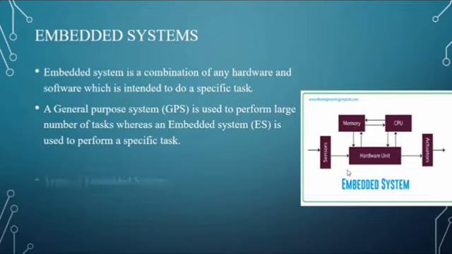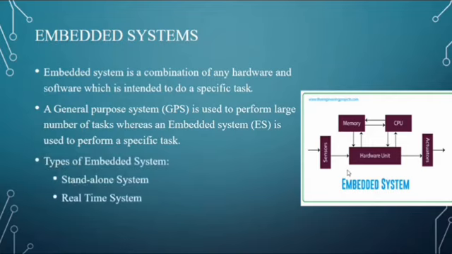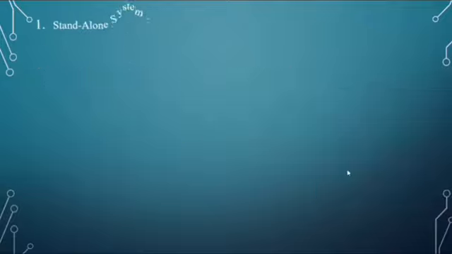Next, what are the types of embedded system? Standalone system, real-time system, network system, and mobile system. Let's see in detail about these systems and examples for each of the systems. First, what is standalone system? Standalone system is of two types, slave system and independent system.